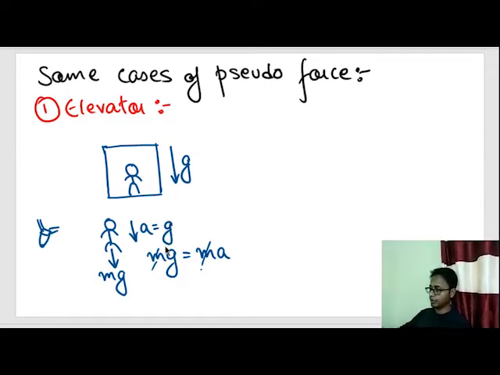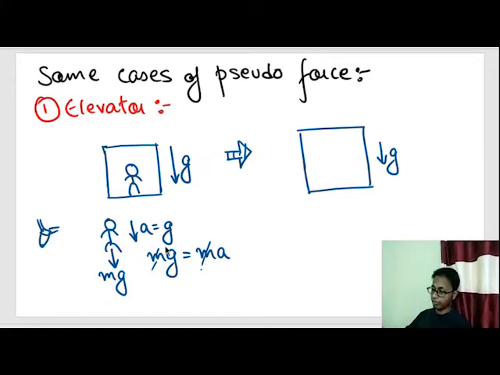Now suppose the same lift is falling with g downwards, but instead of this person seeing it, I magically shift the observer into a CCTV inside the lift.